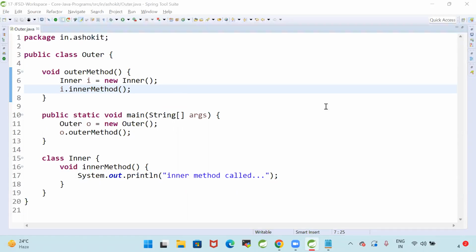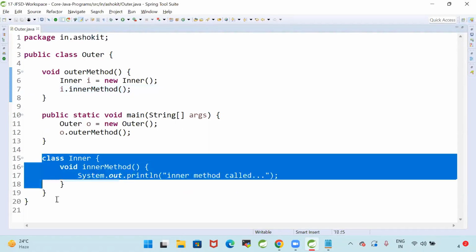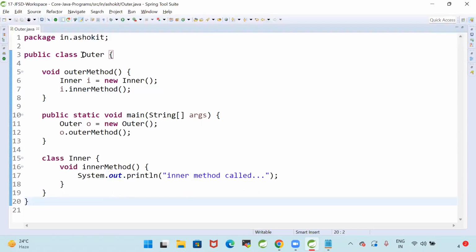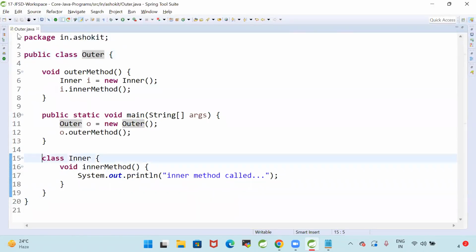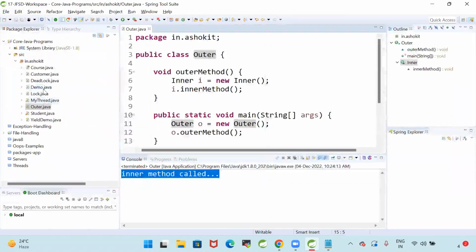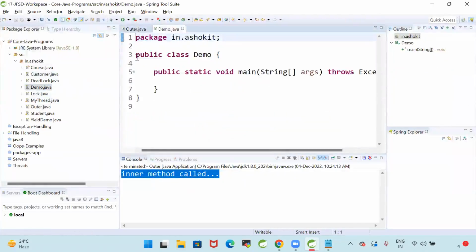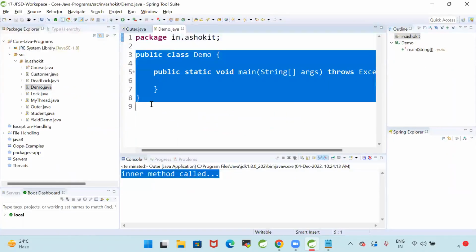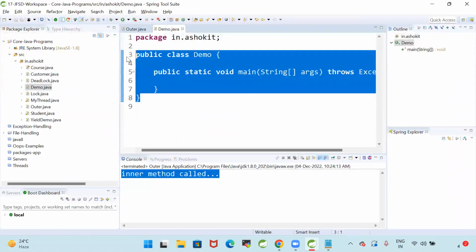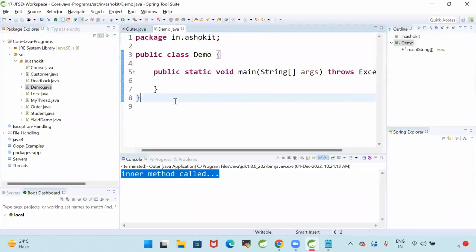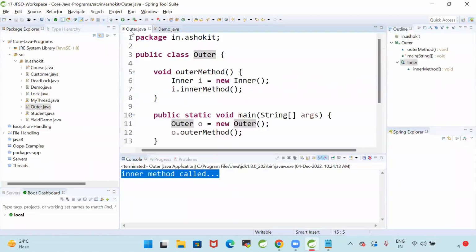Inner class means writing functionality which is specific to the outer class. If I create a normal Java class, like a demo class, anybody can create the object for the demo and they can call my methods. I want to create a class that nobody should be able to access.